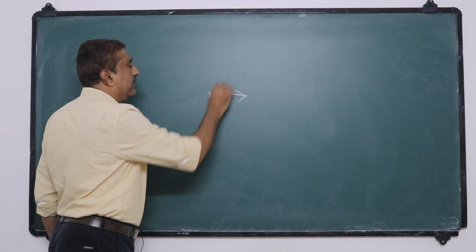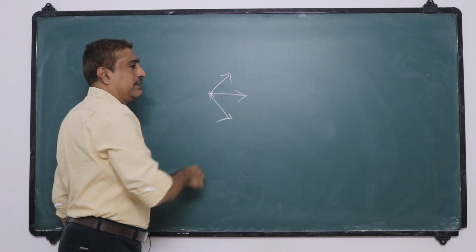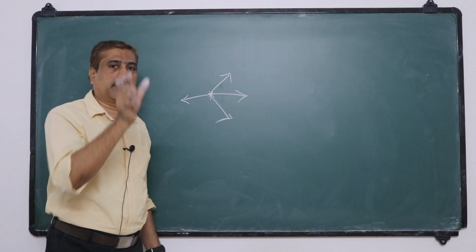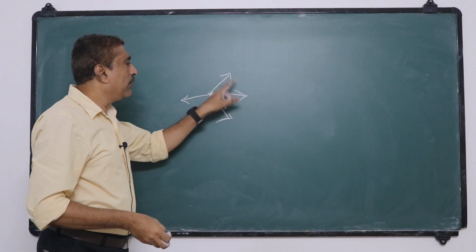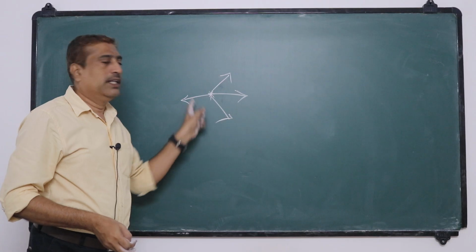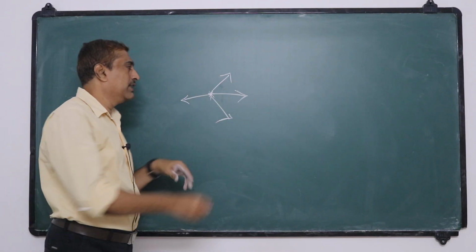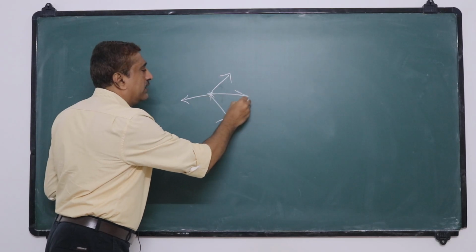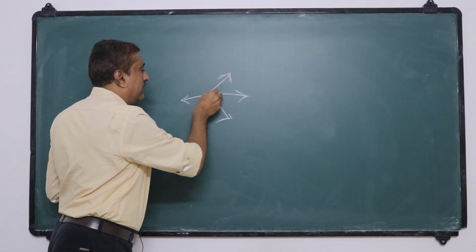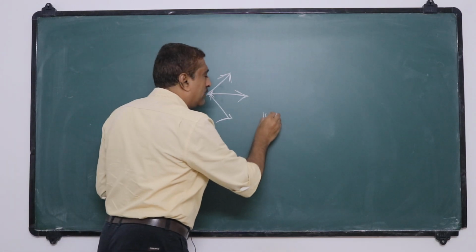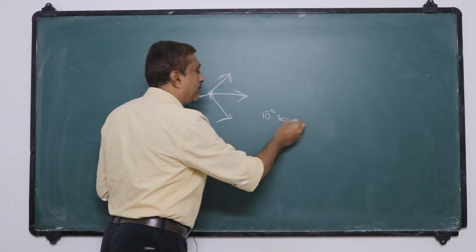The next wave may be in this direction, the next in this direction. That means a source emits light in all possible directions with randomly changing phase, with a duration of about 10 to the power minus 14 seconds.